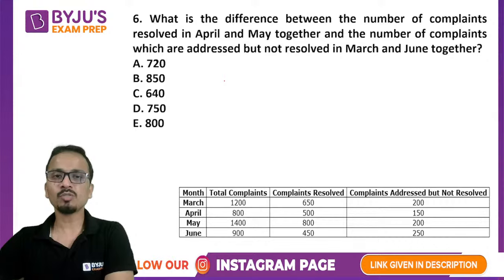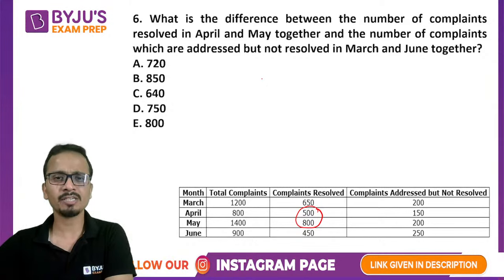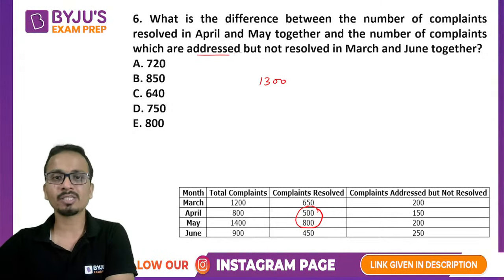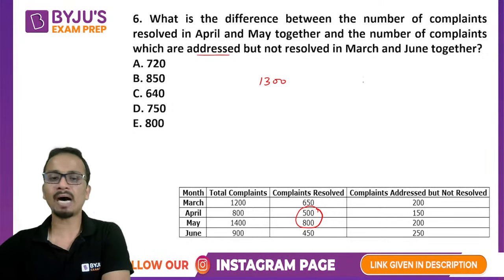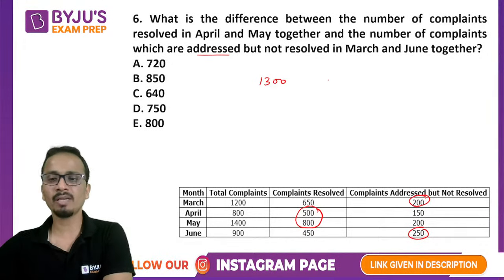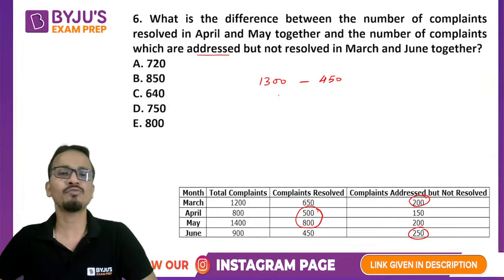Okay, so now the question is, what is the difference between the number of complaints resolved in April and May together, and the number of complaints which were addressed but not resolved in the months of March and June? Resolved in April and May together is 500 plus 800, that is 1300. Addressed but not resolved in March and June is 200 plus 250, that is 450. So we have to take the difference of these two values, 1300 minus 450. This value will come out to be 850.